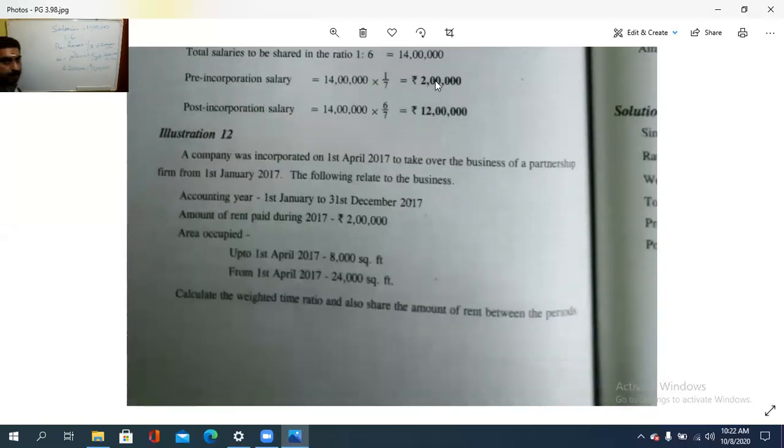Second is what? A company was incorporated on 1st April 2017.